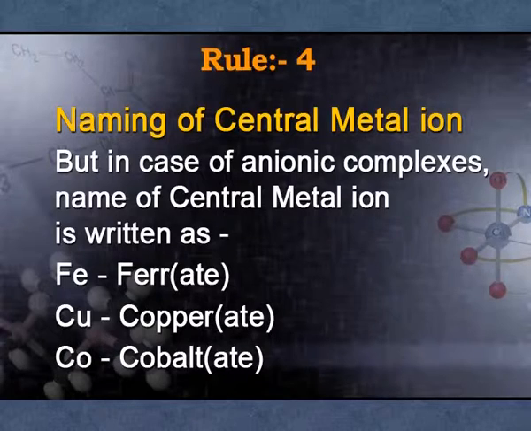We generally cannot write iron. In case of neutral complexes, where there is no overall charge on the coordination sphere, we name the central metal as it is: iron, copper, cobalt as such. In case of cationic complexes, we use the same process. Iron is iron, copper is copper, silver is silver. But we have to take care that in case of anionic complexes, the name of the central metal atom ends with ATE. That is the most important thing.